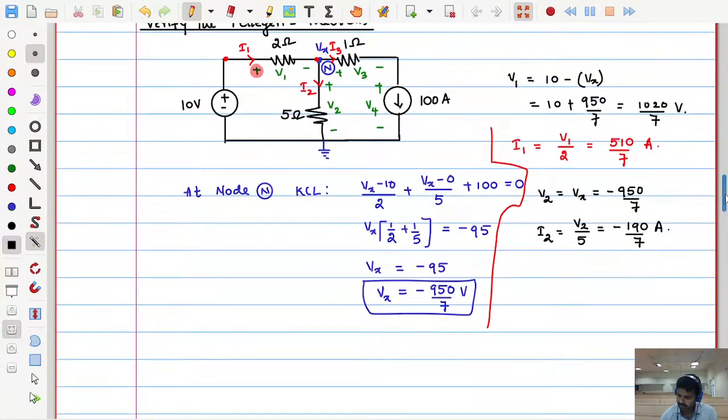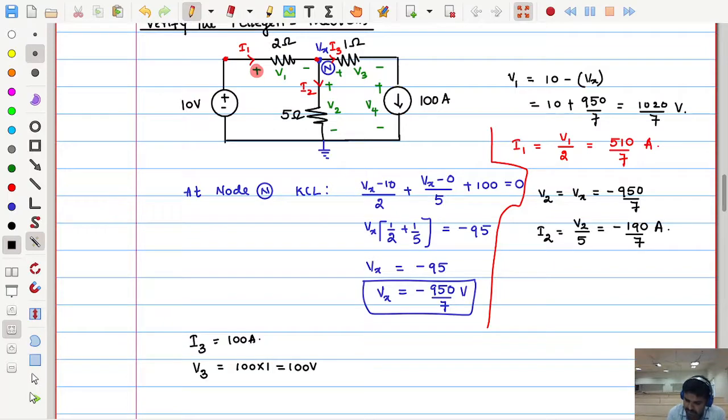Similarly, find the other branch voltages, V3. How do we find V3? V3 is a little bit different. Let me write the corresponding current. I3 and this current source are in series, so I3 must be equal to this current source, that means 100 amperes. Now, I already know I3, so I can easily find V3. V3 is 100 into 1, which is equal to 100 volts.